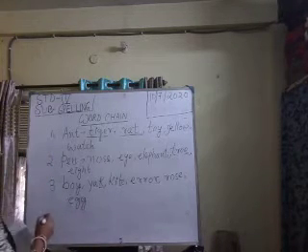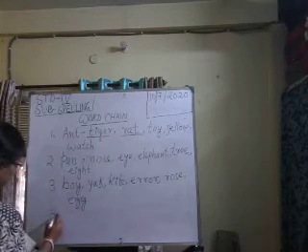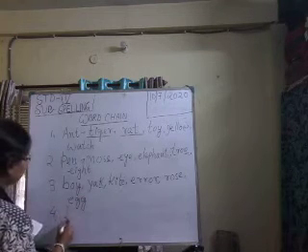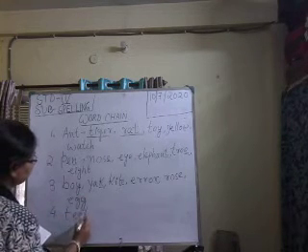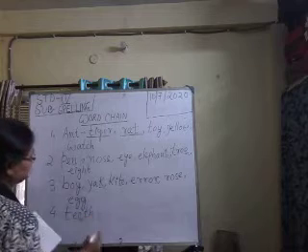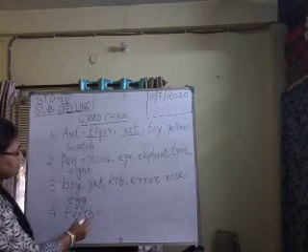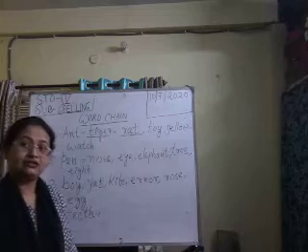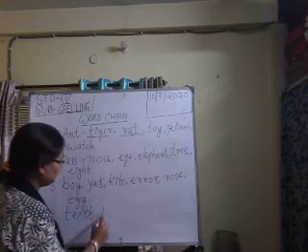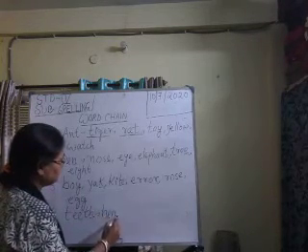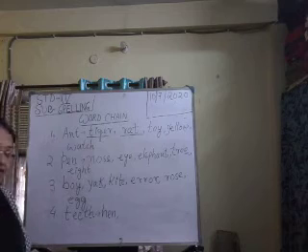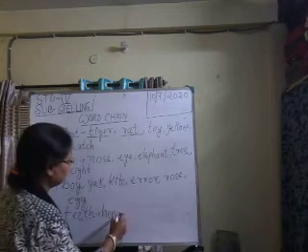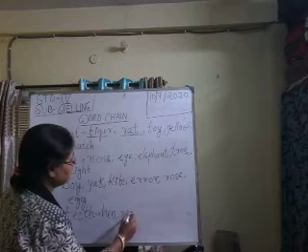Now the fourth one. I'll give this one. T-E-E-T-H. Teeth. So teeth ends with the alphabet H. So what can we write? Hen. H-E-N. Hen. Again with N, what will you write? N-E-C-K.